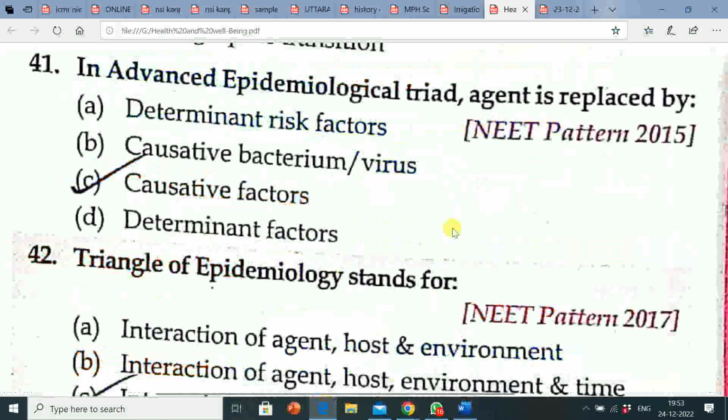So here the first question is, in the advanced epidemiological triad, agent is replaced by: option A, determinant risk factors; option B, causative bacterium virus; option C, causative factors; option D, determinant factors. The correct answer is causative factors. In the advanced epidemiological triad, agent is replaced by causative factors.